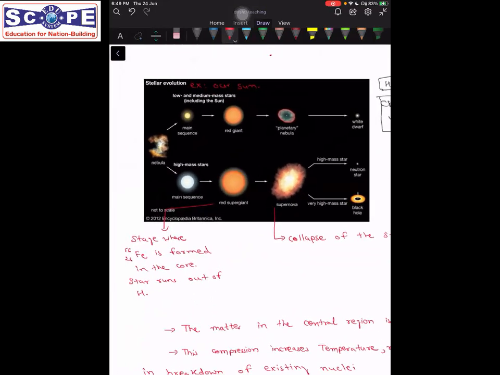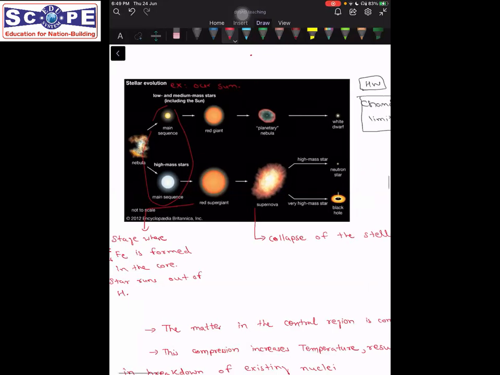Initially there are main sequence stars. In stellar evolution, these main sequence stars are formed from the nebula. They are of two types on the basis of their mass. The more massive stars go through some different processes, and those with lesser mass, which we call low and medium mass stars, like our sun, go through other processes.